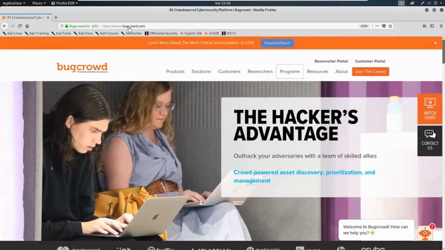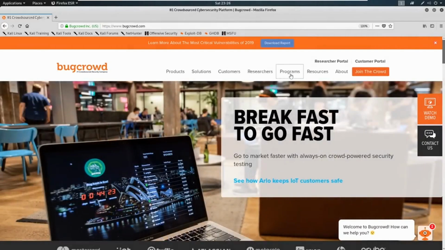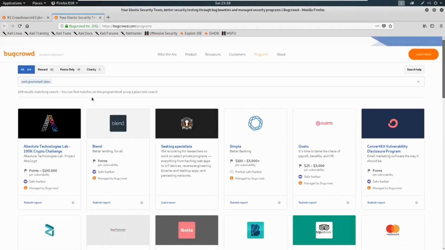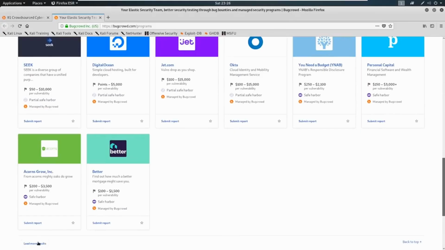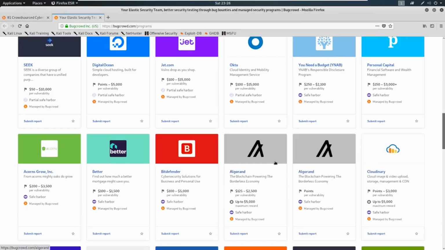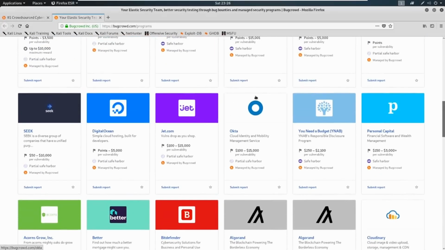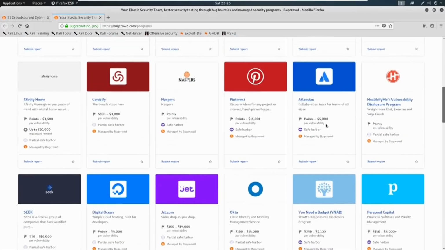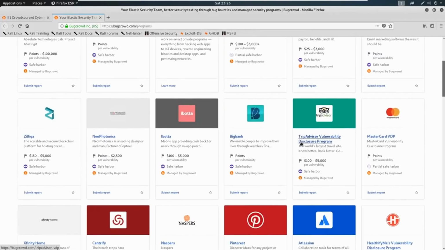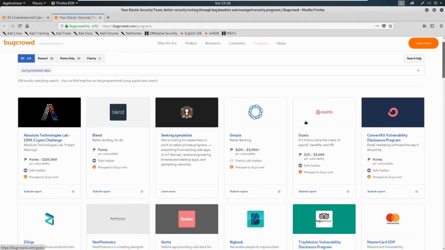So if you go to bugcrowd.com and we go to programs, I will show you where Tesla exists. Now you can see here that they have all different types of programs. And if I were to scroll down continuously, I could find more and more and more. There are hundreds of programs involved, all kinds of names, DigitalOcean, Okta, really big names, Pinterest, Atlassian. Anything that you can imagine probably has a bug program if it's reputable, okay? Any of the big names most likely have a bug program.